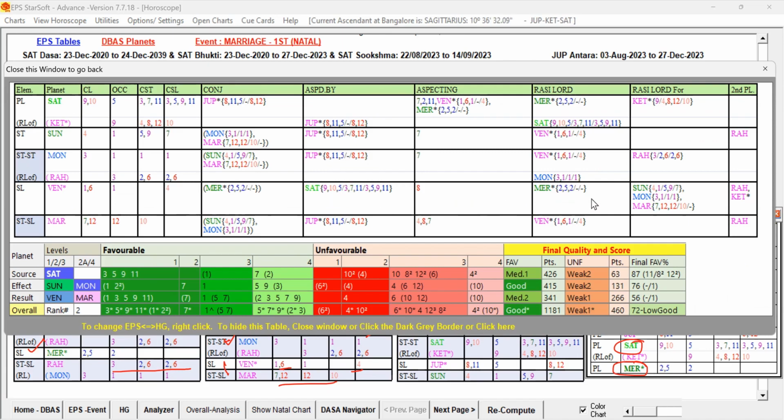And the Rasi Lord is Mercury itself. Venus in the Rasi of Mercury and conjoined with Mercury is very good. And you can see Venus is Rasi Lord for Sun. So it means what? Venus is getting the ruler link from Saturn, that planet, and also from Sun, that star lord planet, and Moon is also there.